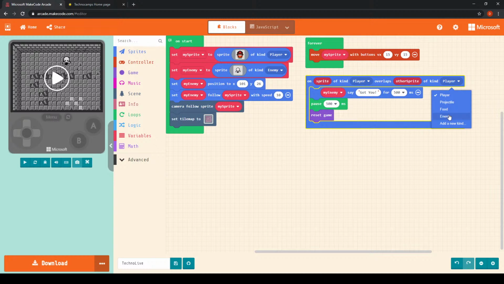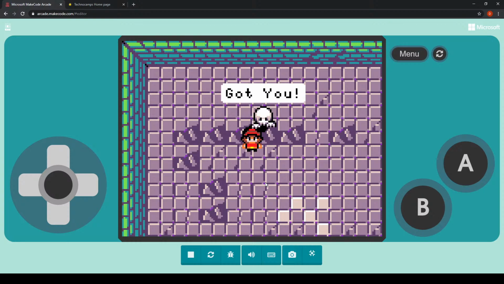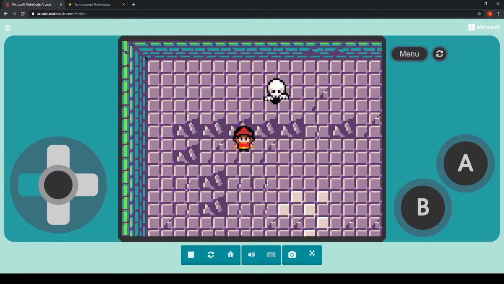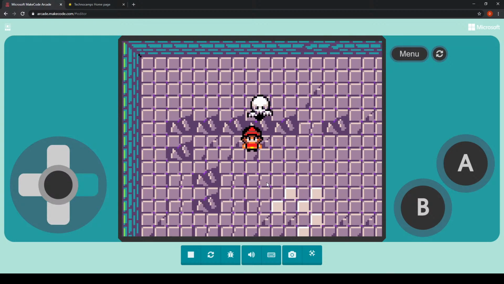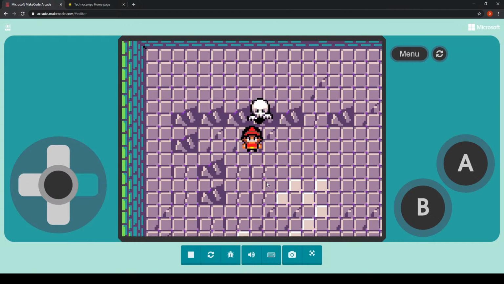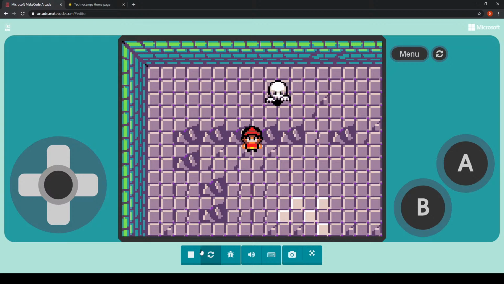But maybe we could have our enemy say something for a little bit longer, so let's change that to maybe 1 second and see what effect that has. So not too bad, but you can see that, as usual, the game restarts each time the sprite catches up with us.